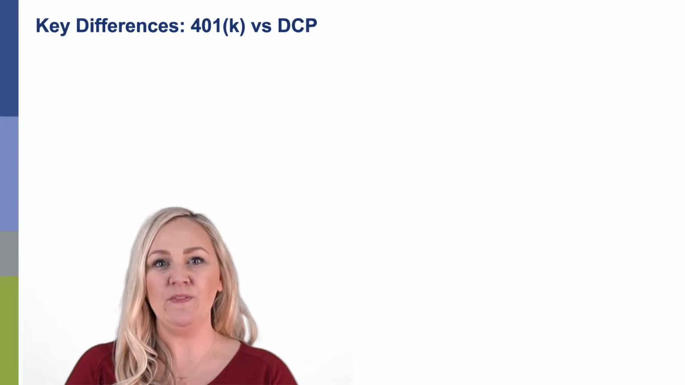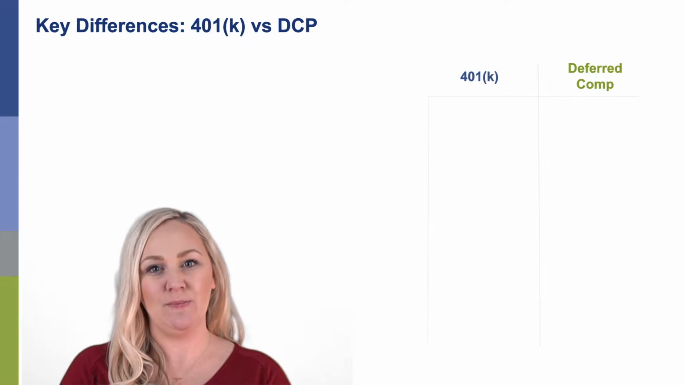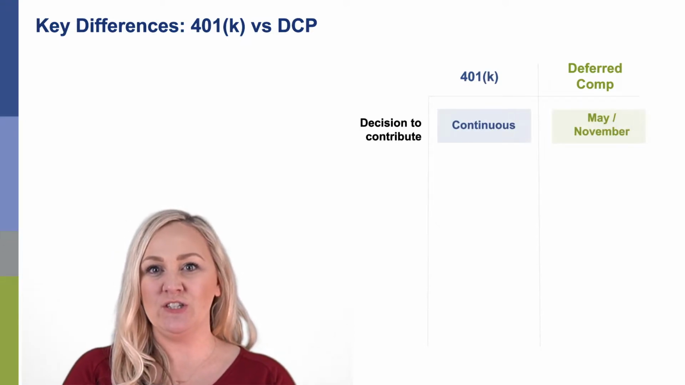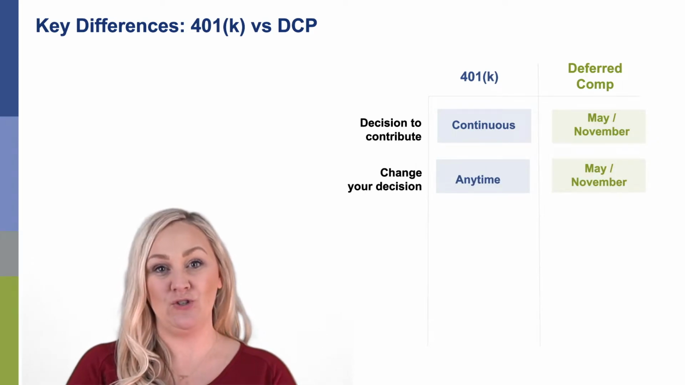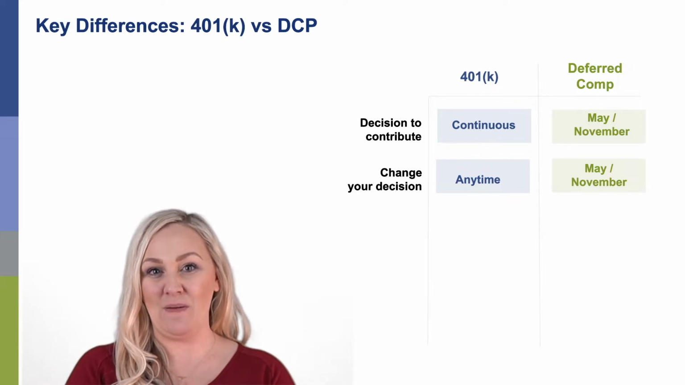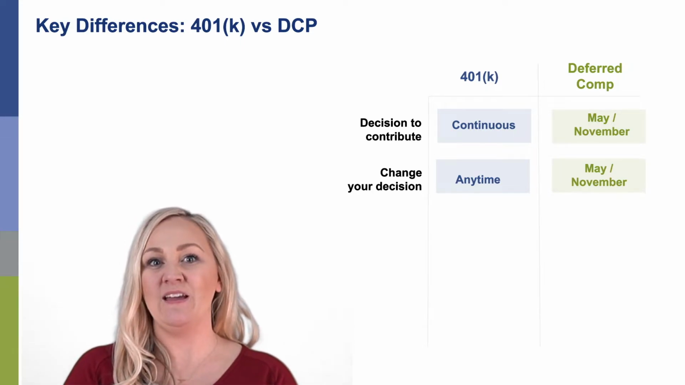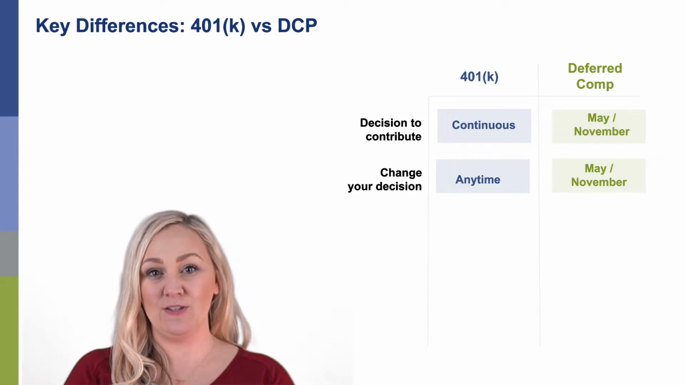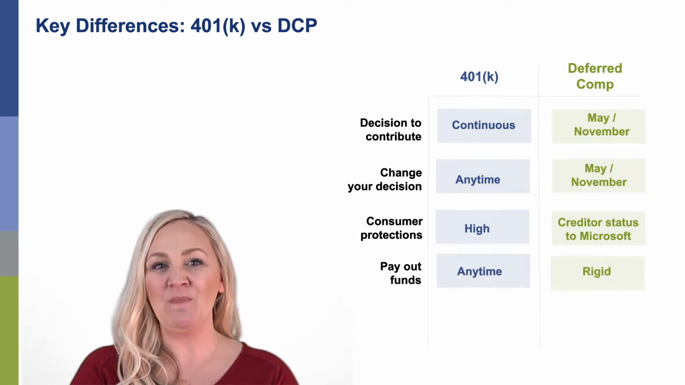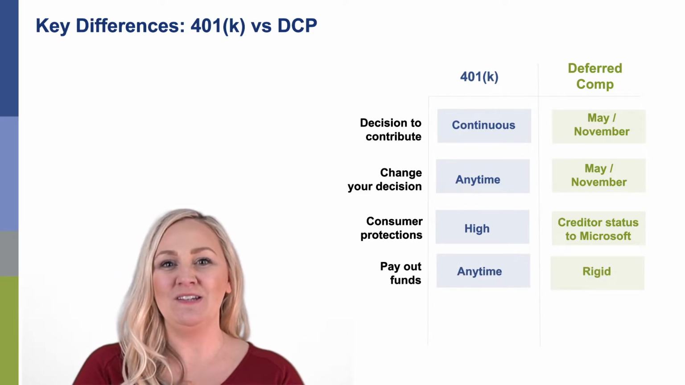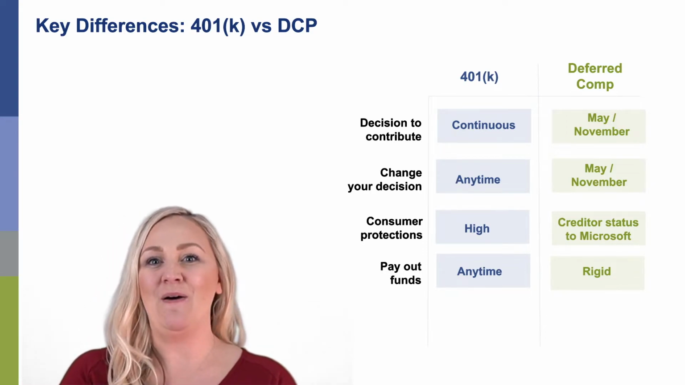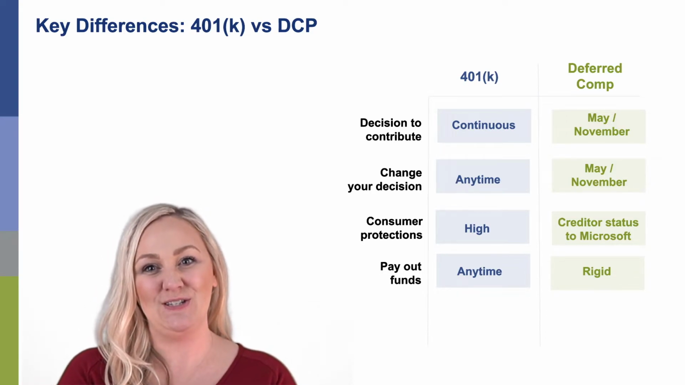At a high level, these two plans seem to function somewhat similarly, but let's chat about a few key differences. Contributions and changes to your deferred compensation plan are much stricter than your 401k. The Microsoft DCP windows are May and November. Unlike your 401k, the deferred compensation plan has different consumer protections. Distributions from your 401k can be pretty flexible, whereas deferred compensation distributions are rigid, and there are strict rules and a meaningful amount of cash flow planning that go into adjusting distributions.